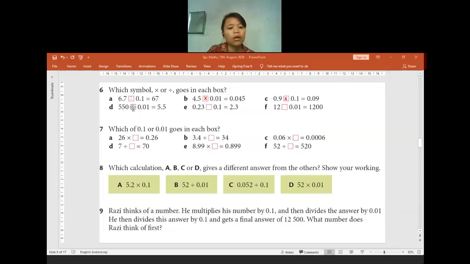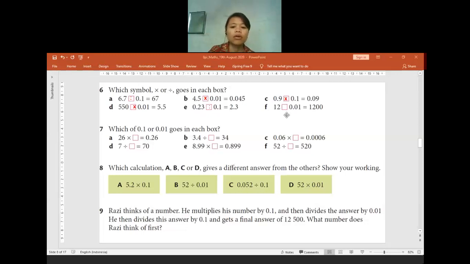Thank you. For the question E, what is it, multiplication or division? Someone said it is a division. Is there anyone who disagrees? Or maybe it is a times, or you still cannot differentiate? It's okay if you are still confused, let me know so I can discuss it better with you. Okay, yes, correct. It is a division. For the question F, 12 divided by 0.01, the answer will, oh yeah, I already mentioned it's division.